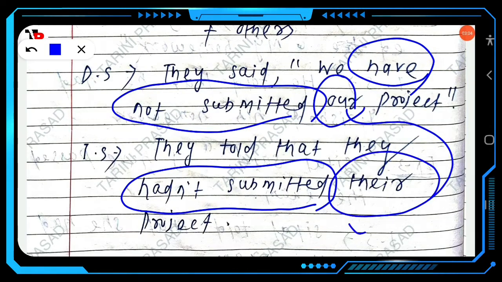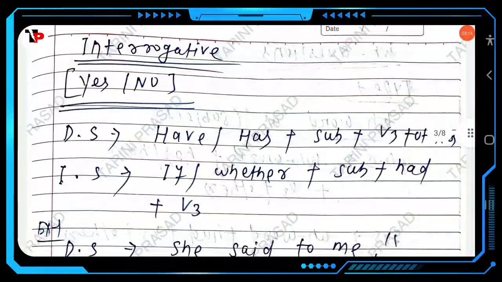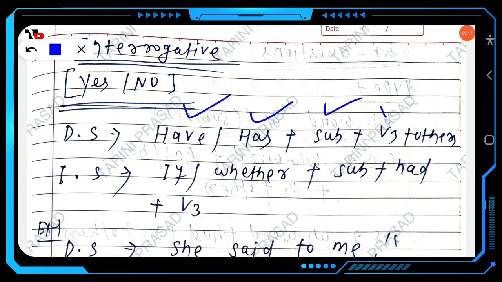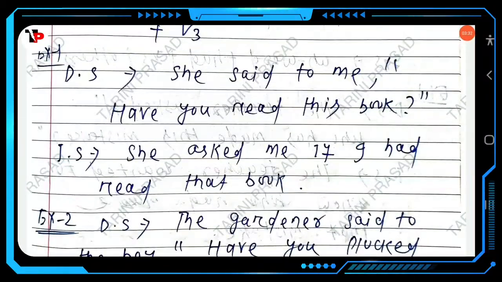Next, yes-no questions, interrogative part 1. The structure of yes-no in the present perfect is has or have plus subject plus V3 plus other. In indirect speech you add if or whether plus subject plus had plus V3. Look at this example. She said to me, "Have you read this book?"